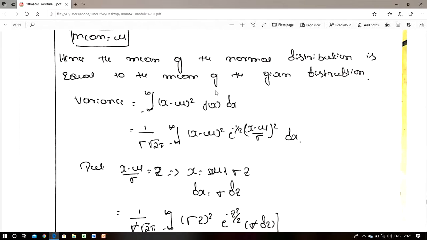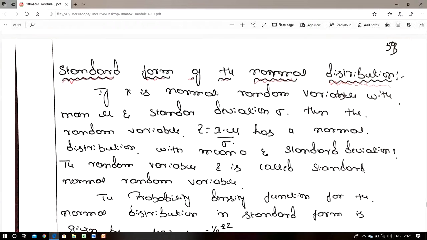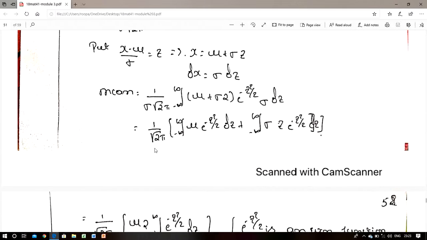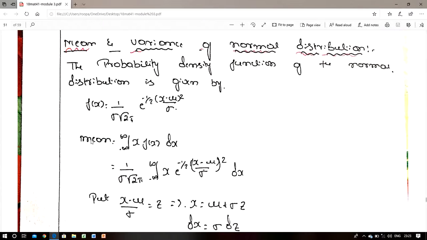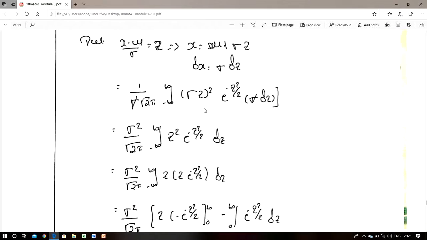Okay, next we come to the standard form of normal distribution. Actually, here the normal distribution is defined as f of x. Using this function directly, it is very complicated to find the value. So this function is converted into standard form.